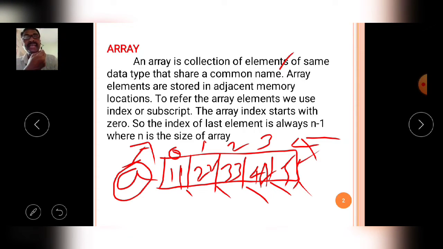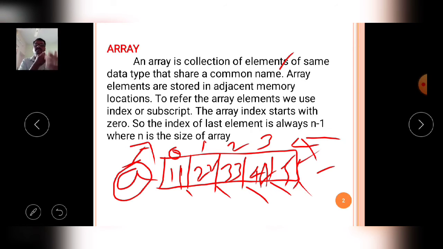value contains 11. Then a of 1 value contains 22. A of 2 value contains 33. A of 3 value contains 44. A of 4 contains the 55 value. Like that, an array is the collection of similar data items.